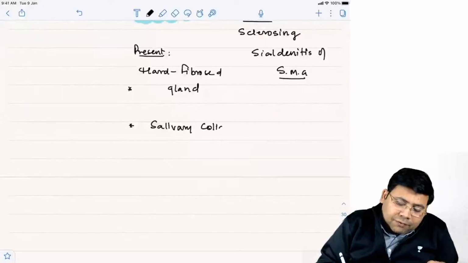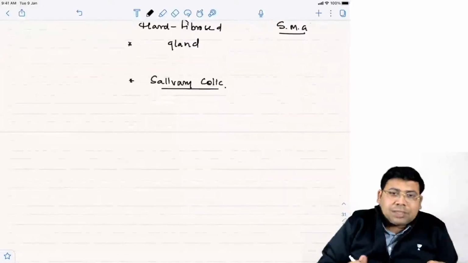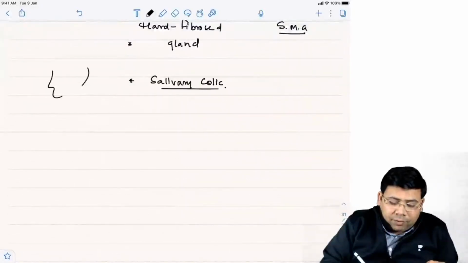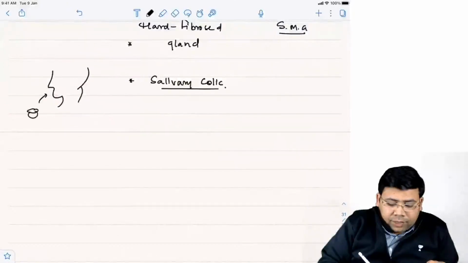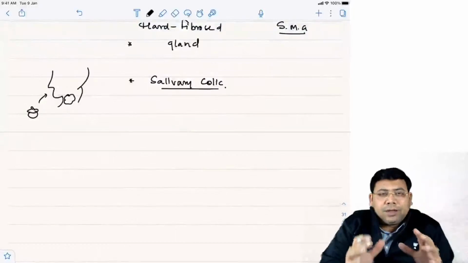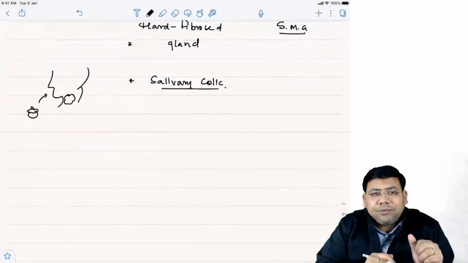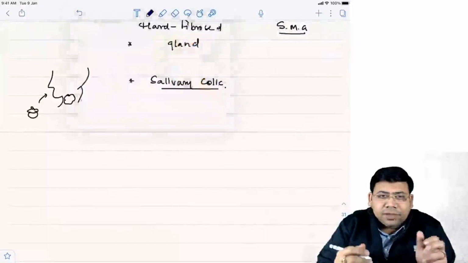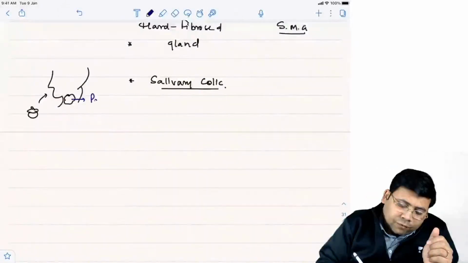When you talk about salivary colic, what do you mean by this? Let me tell you. With the intake of food, a painful, tender swelling arises over the submandibular gland region.